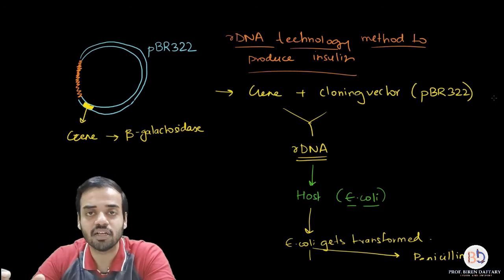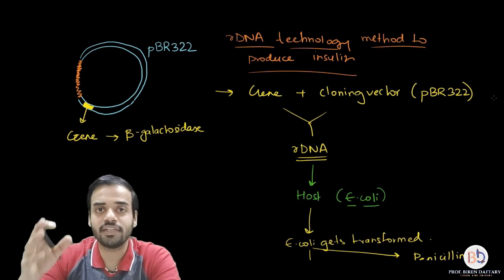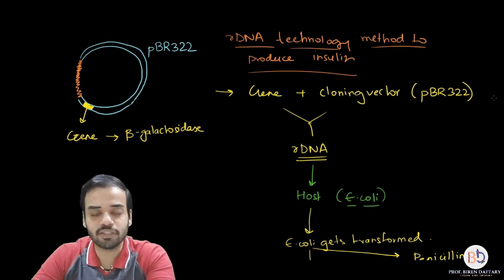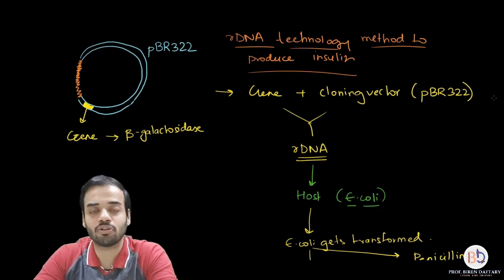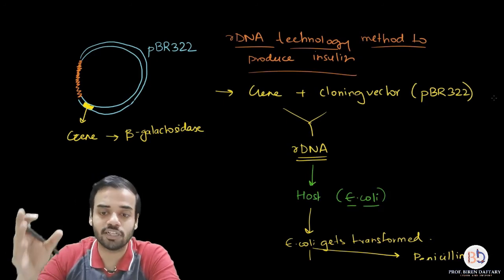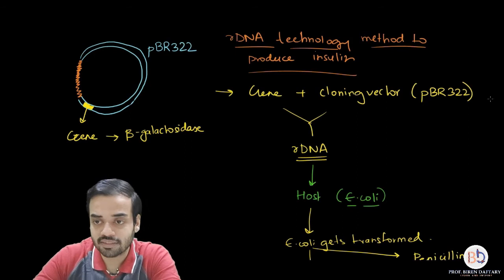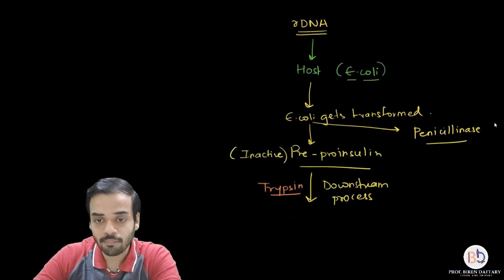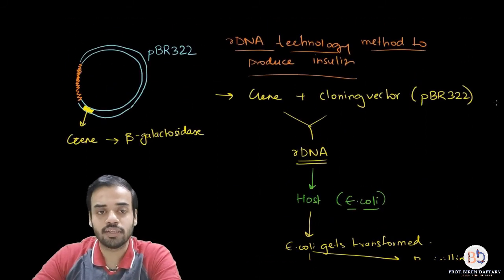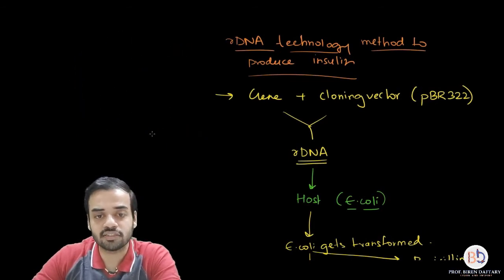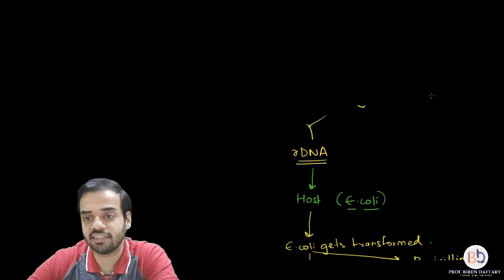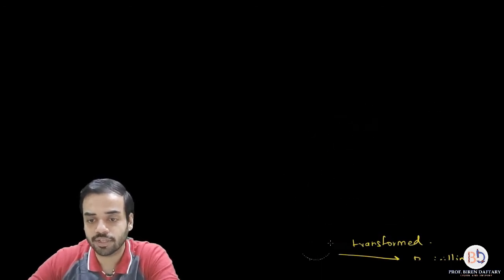Is this clear? So that is about insulin manufacture. I hope this part is clear. So this is the first part under healthcare biotechnology, that is, how insulin is produced. I hope this entire part is clear. Now the next thing that we have to learn under healthcare biotechnology is the production of vaccines. Please remember this. Okay, so we are going to study about vaccines.